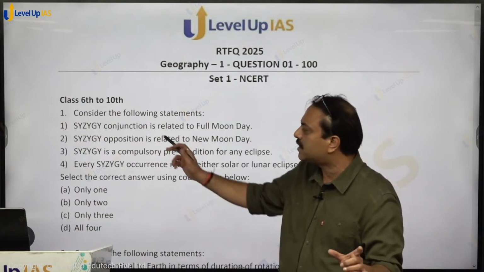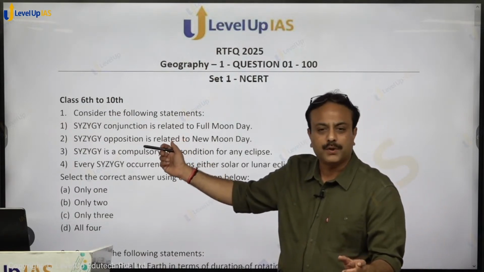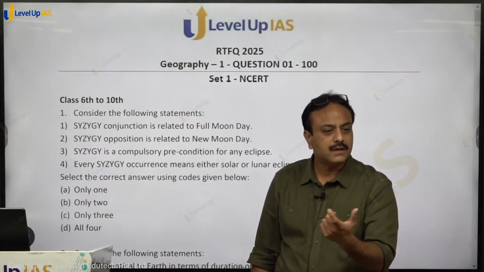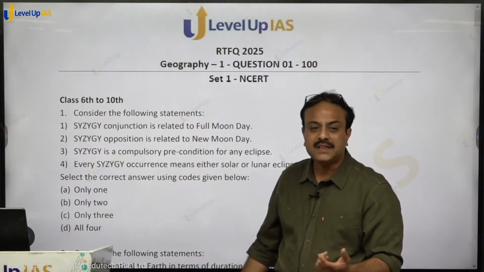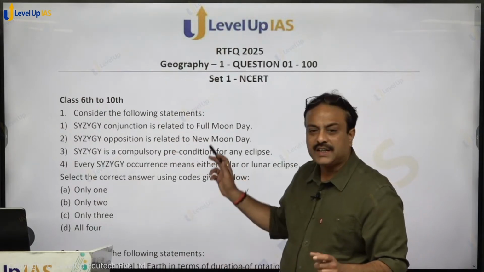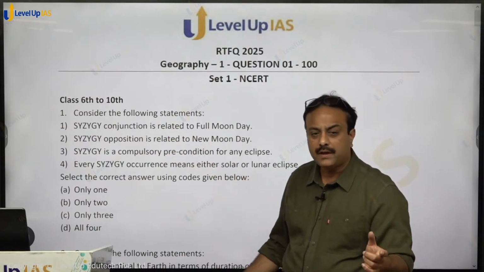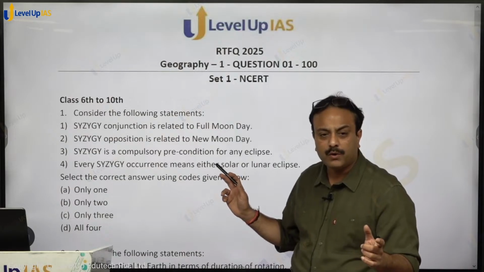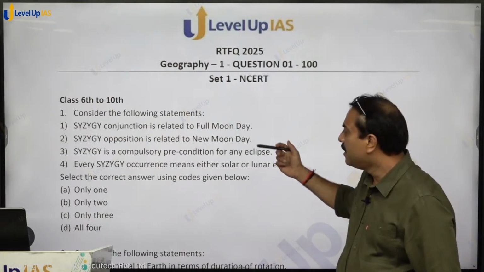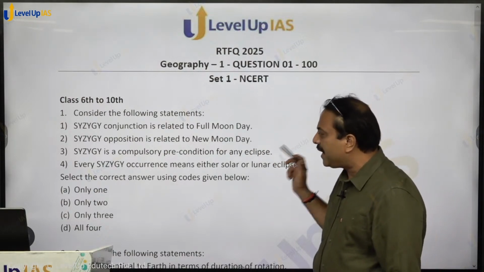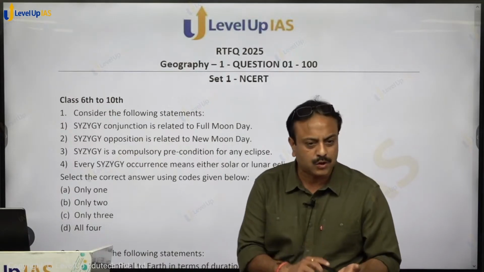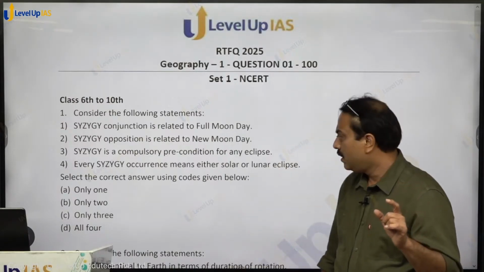Syzygy has two phases, one is called conjunction, the other is called opposition. Conjunction means Moon in between Earth and Sun. Opposition means Earth in between Sun and Moon. So conjunction will lead to new moon day, opposition will lead to full moon day. So the first two statements hold wrong. Are you getting that? Syzygy is a compulsory precondition for any eclipse. For any eclipse to take place, be it solar or lunar eclipse, syzygy has to be there. So this statement holds true.